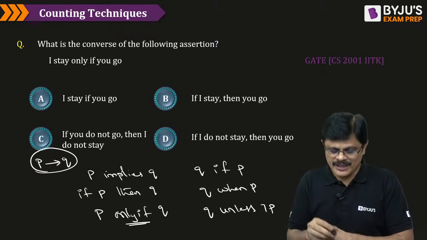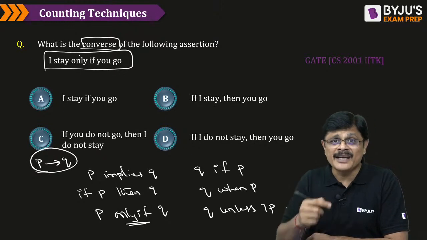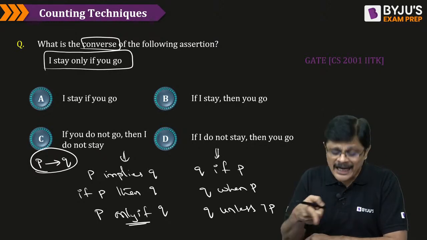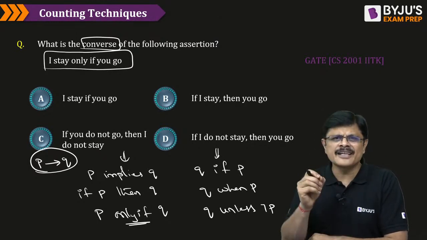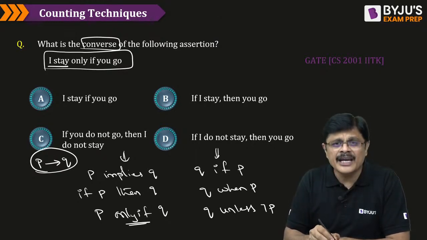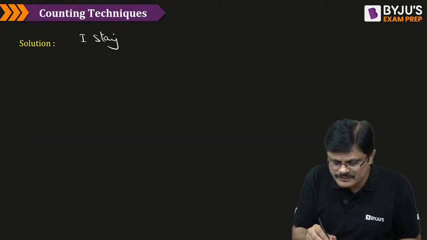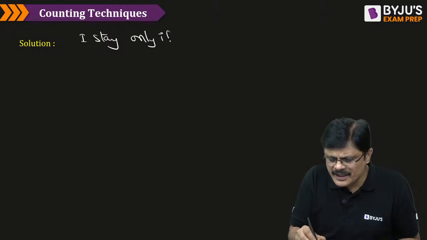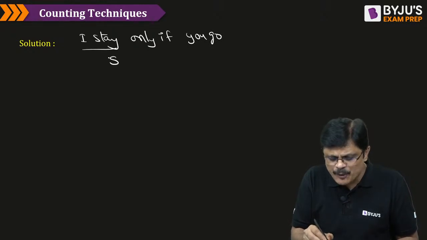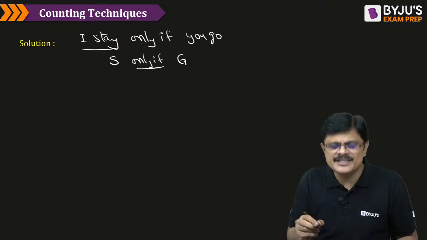Okay. Here what is the question? He has given an implication and is asking what is the converse of that particular implication. But directly that is not given. One of the forms is given. You have to identify and find the correct answer for this. And for this, I generally give this simple method, my dear friends. See, if I see this, I stay only if you go. I simply call this, I stay, as a proposition S, and this, you go, I simply call it G, my dear friends.